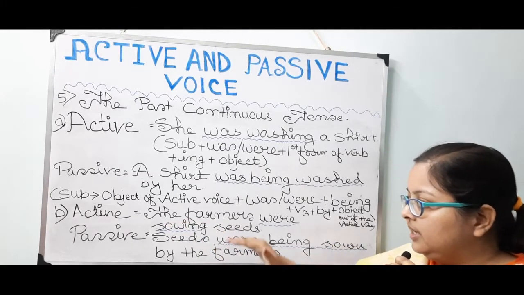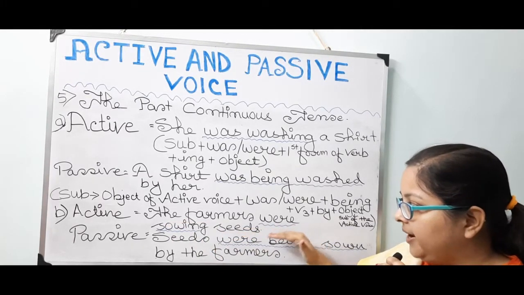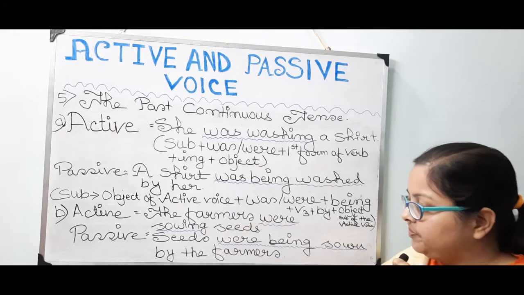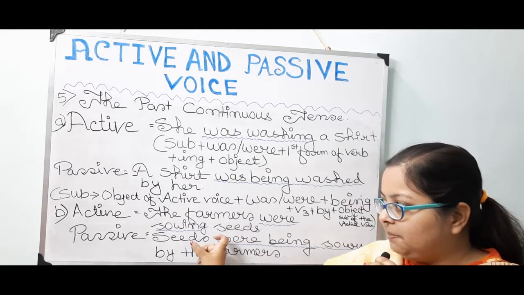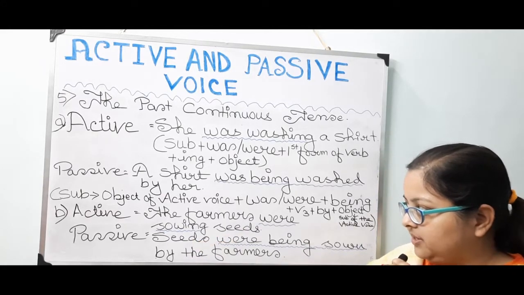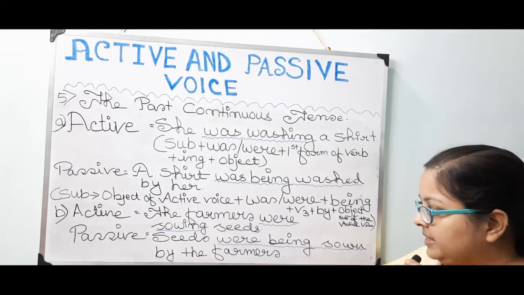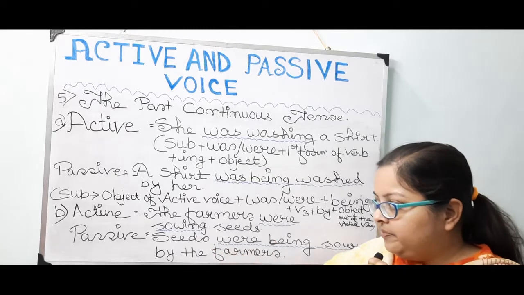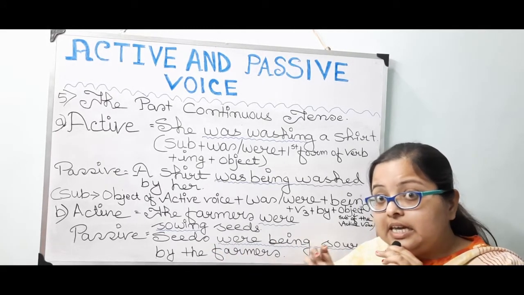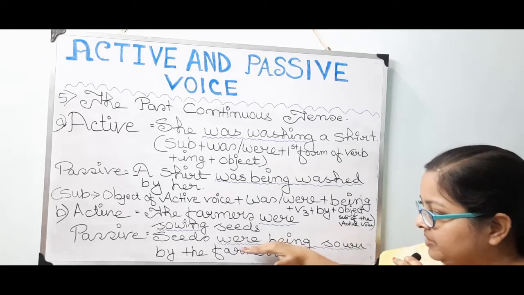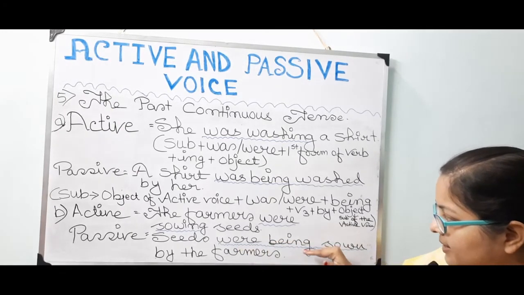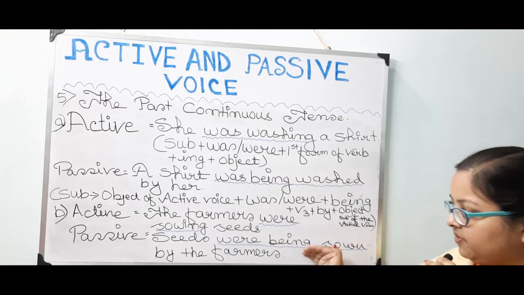Active: The farmers were sowing seeds. Here, seeds will occupy the place of the subject of the passive voice. According to the rule, the word seeds is plural, so we have to put were being.